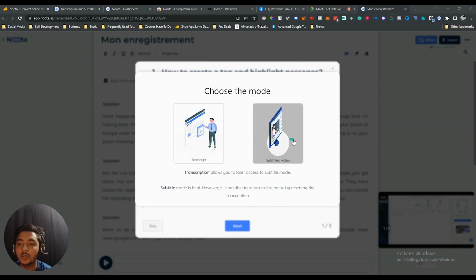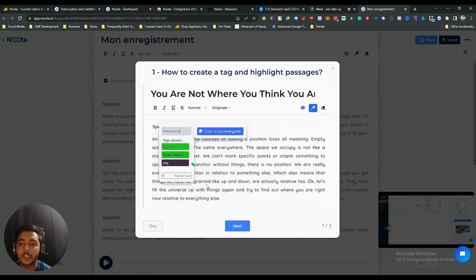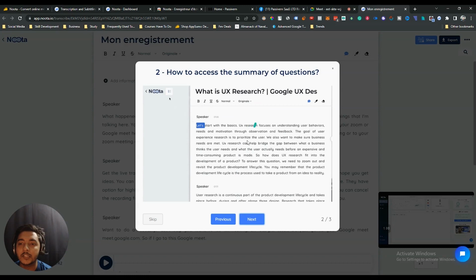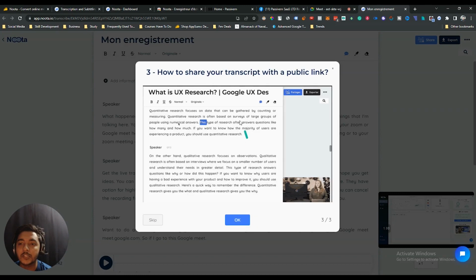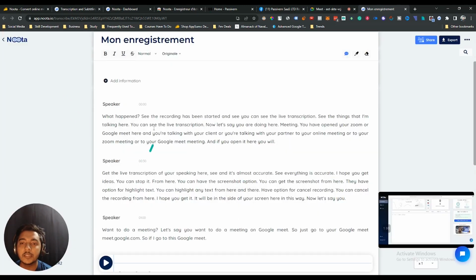So now they have an option to choose a mode. I can get the transcription from here and I can also get the subtitle video. Let's say I want to get the transcription, and then next, and then next. Okay, see, this is the transcription. I hope you can see.